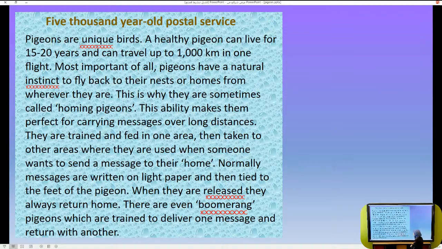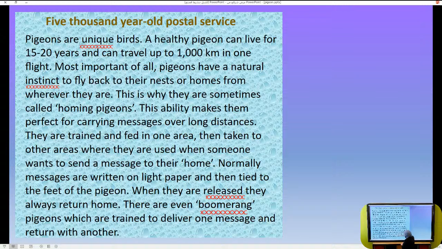This is why they are sometimes called homing pigeons. This ability makes them perfect for carrying messages over long distances. They are trained and fed in one area, then taken to other areas where they are used when someone wants to send a message to their home. Normally, messages are written on light paper and then tied to the feet of the pigeon. When they are released, they always return home. There are even boomerang pigeons which are trained to deliver one message and return with another.